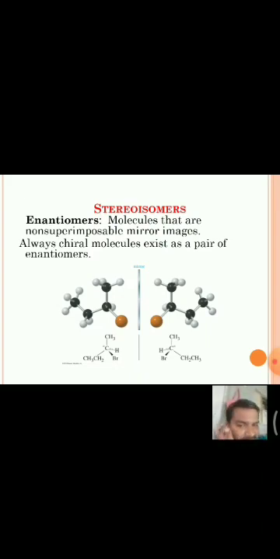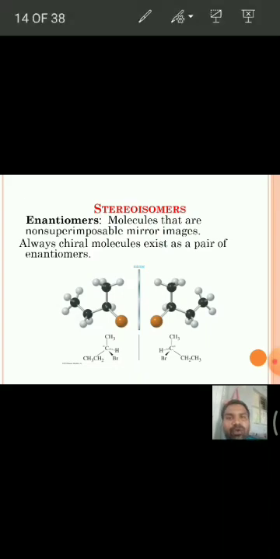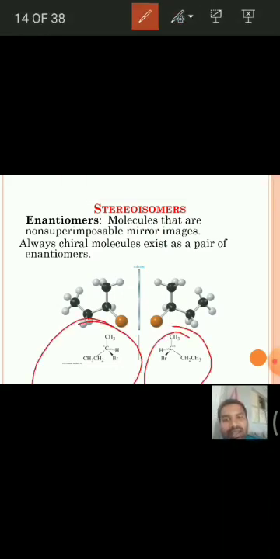For example, this is one example, 2-bromobutane. 2-bromobutane is one example of a chiral molecule, and it exists as a pair of enantiomers. That means these are two molecules, two enantiomers.